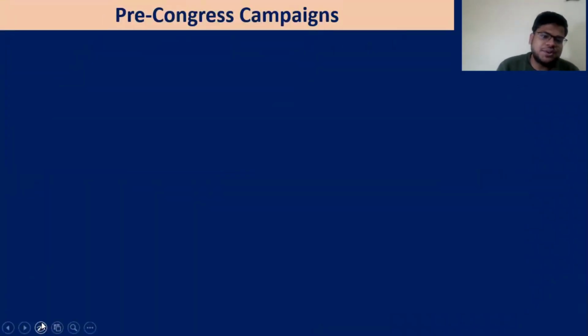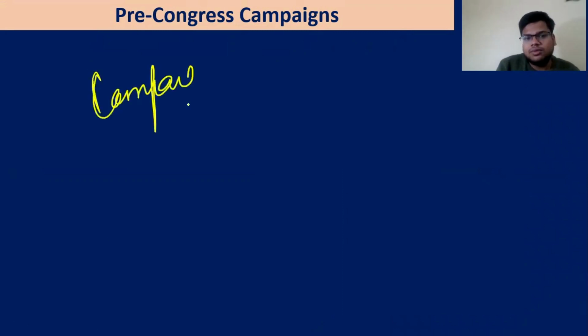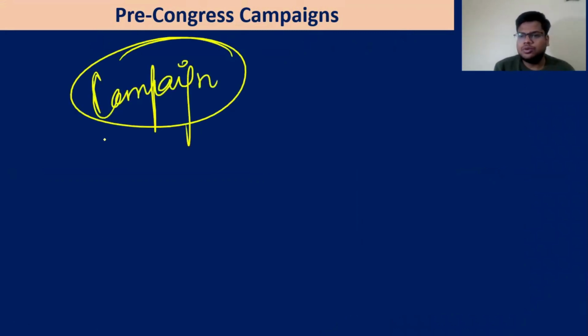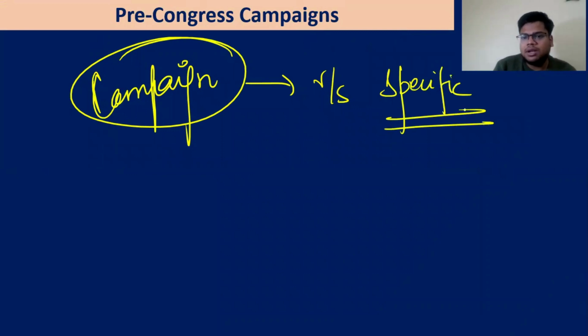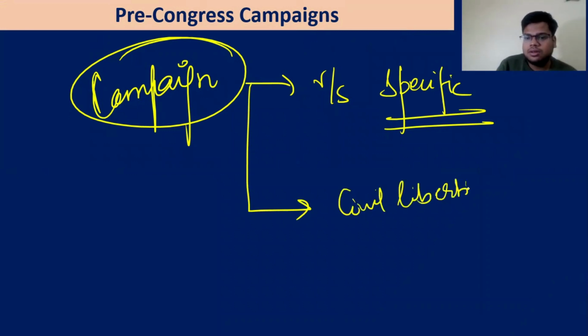Last part of our discussion today, what are the things that they will campaign for. Imagine yourself. First of all, their campaign will be very specific to particular acts. For example, Lytton's Arms Act and all these things. Very specific. Then they will talk about the overall civil liberties, press freedoms. These things they will talk about.